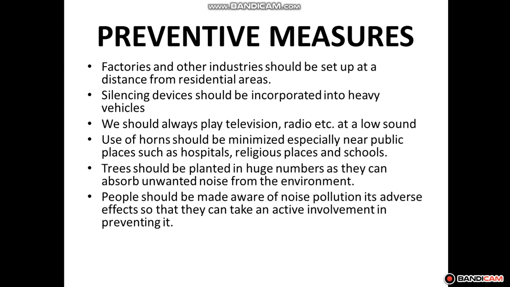Here are some differences between noise and music I want to discuss with you, students. Noise produces an unpleasant effect on the ears and mind. Music produces pleasant effects on our ears and mind. Noise produces irregular vibrations, but music produces regular vibrations. Long exposure to noise leads to serious health hazards, but music does not cause any health hazard. Hearing loud sound leads to some diseases, such as hearing impairment.